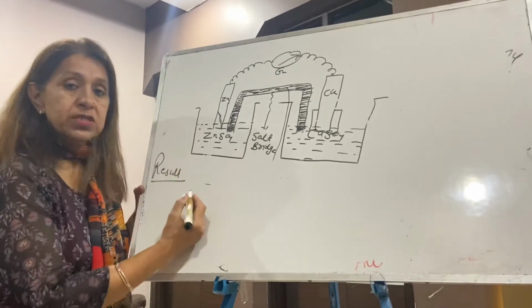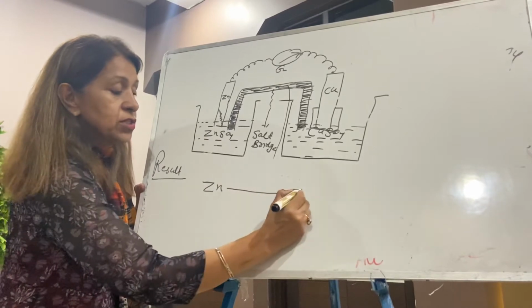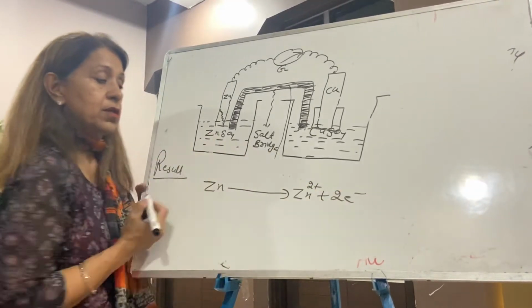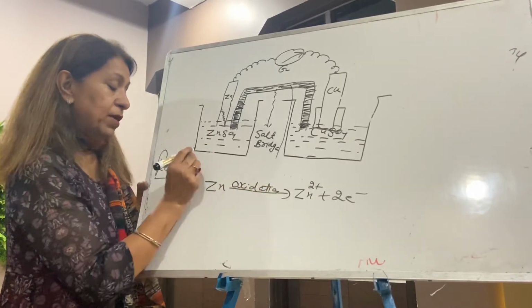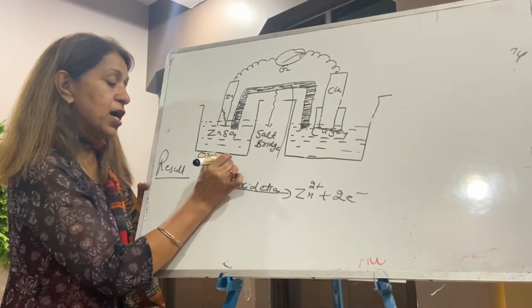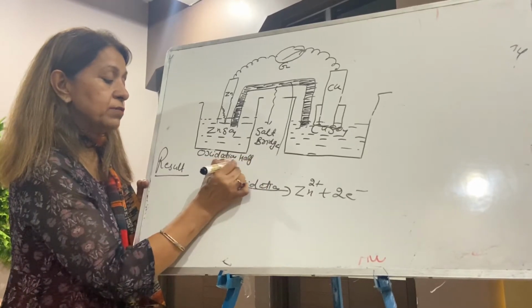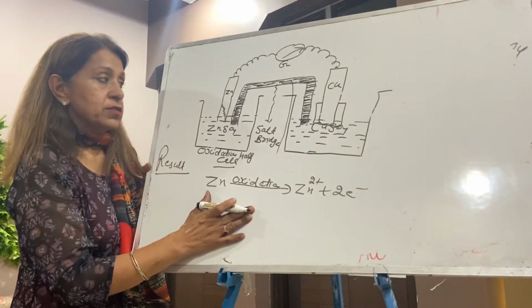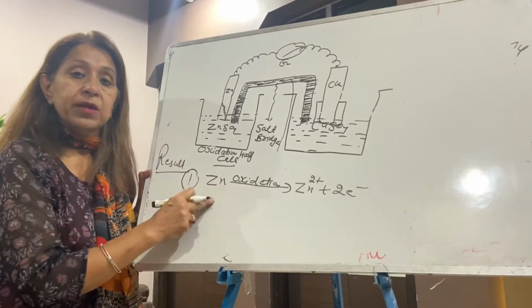Zinc plate loses weight because of oxidation. Oxidation is a loss of electrons. The zinc plate oxidizes. Label this beaker: it is now called the oxidation half cell. This is the zinc plate oxidized, and this is the reason the zinc plate loses weight.